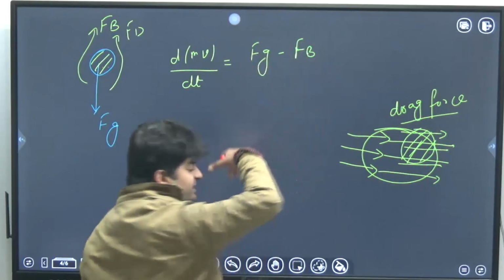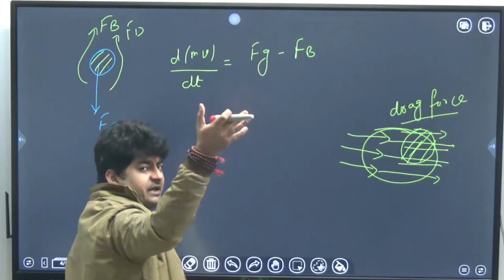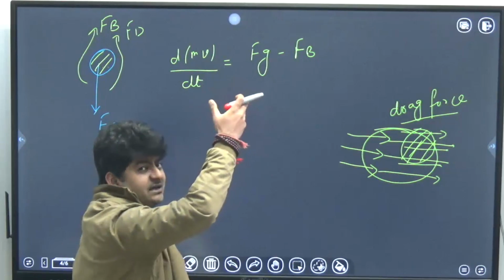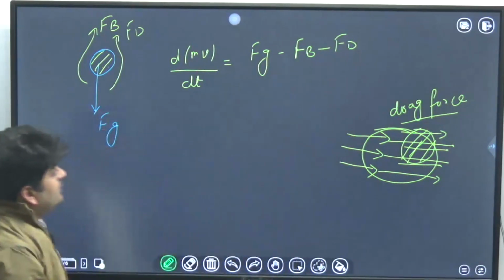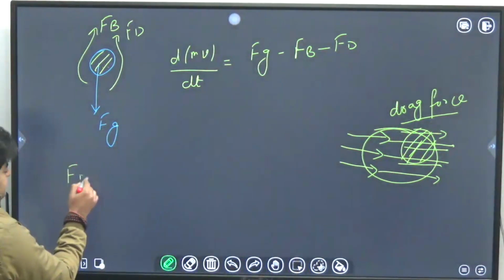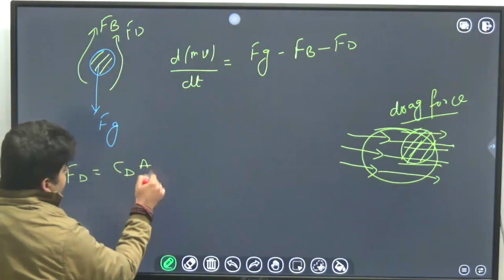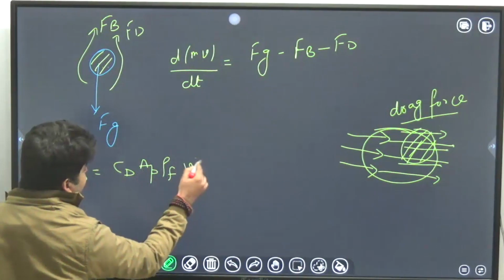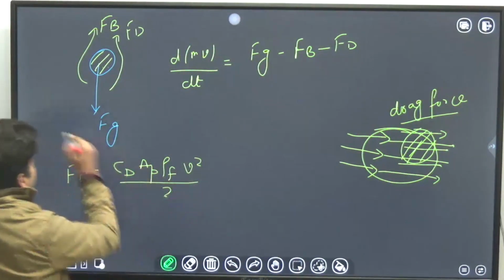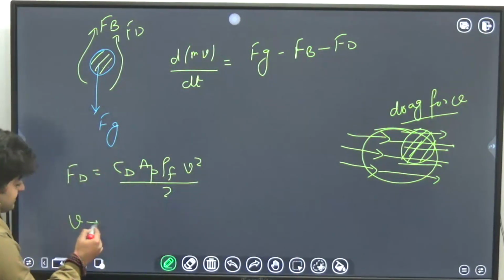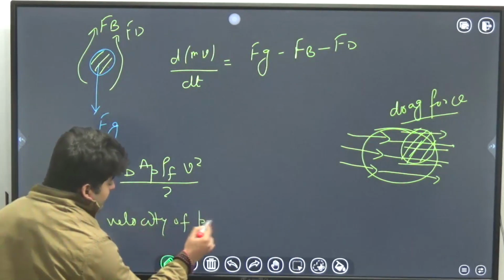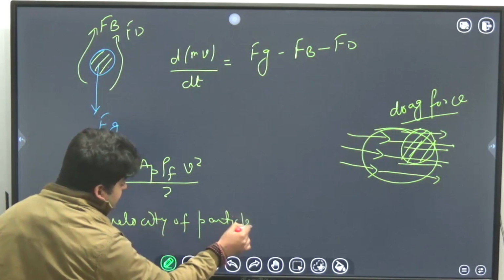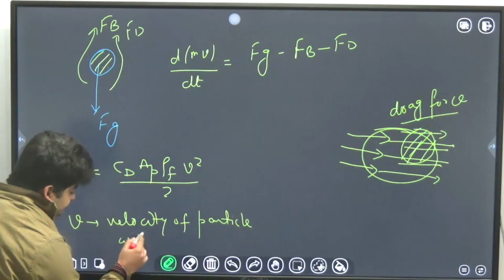As the particle is moving downward, we will take the signs accordingly. Here the drag force will be CD AP rho F V squared upon 2. What is V? You should understand this V is the velocity of the particle within the fluid.